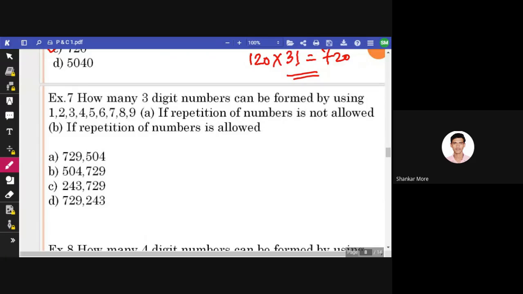Now, how many 3-digit numbers can be formed by using 1, 2, 3, 4, 5, 6, 7, 8, 9 if repetition of numbers is not allowed, and if repetition of numbers is allowed? So you can try and solve this example. If you are not able to solve the example, you can put explain in the chat box. Okay, so please be quick, guys. If you are solving, please solve it. If you have no idea about this example, you can put explain in the chat box.